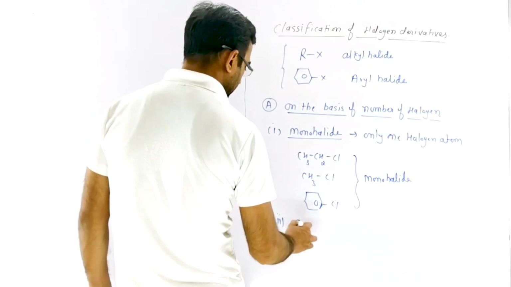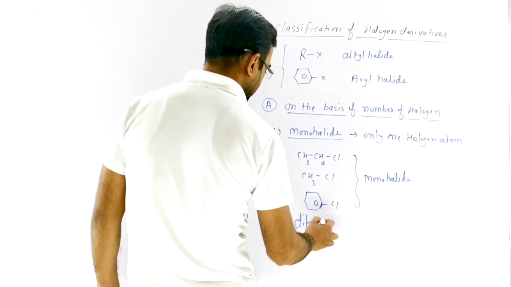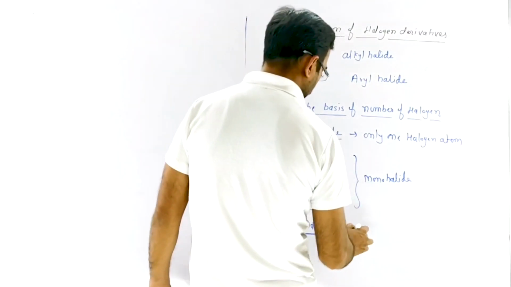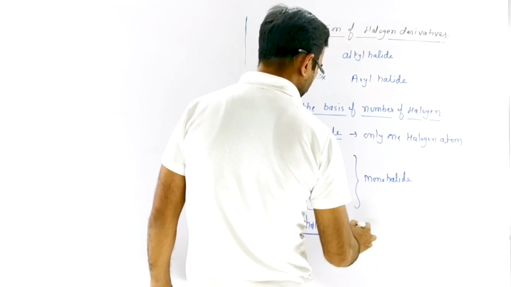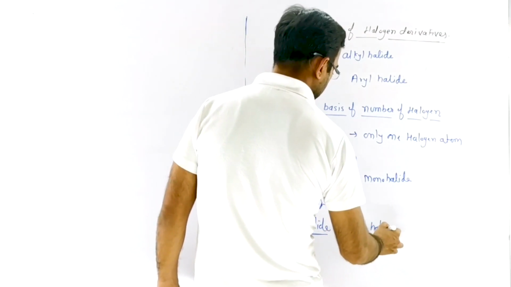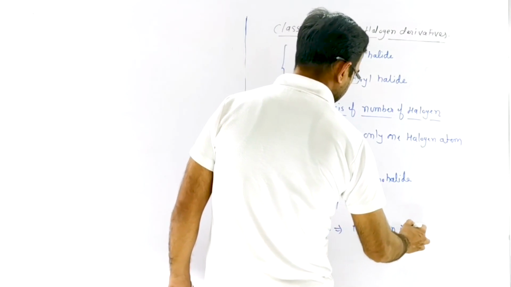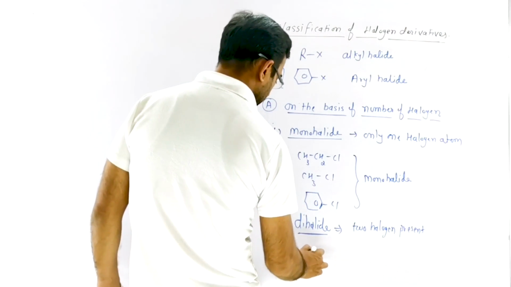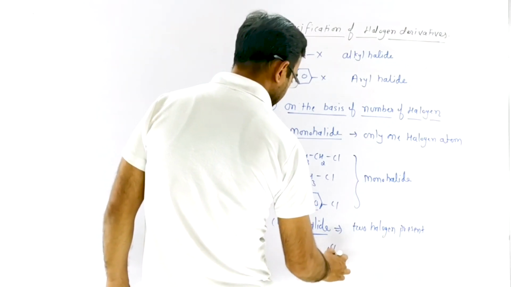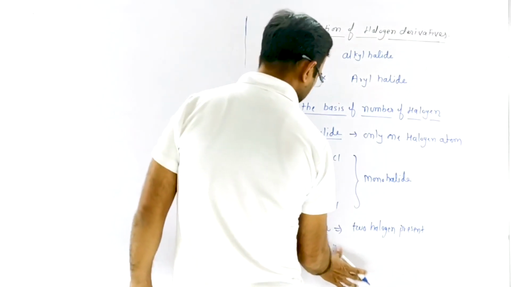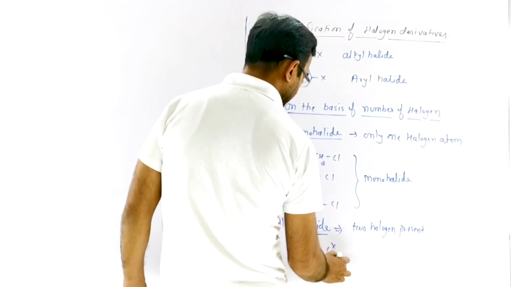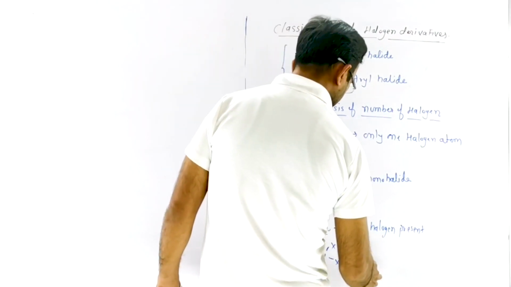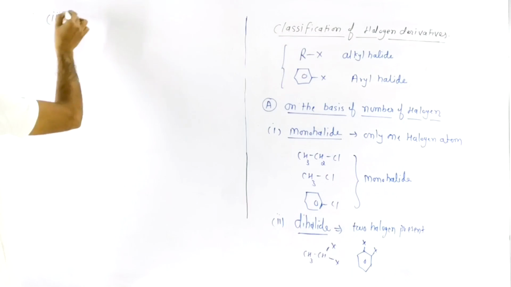Second, dihalide. Dihalide means two halogens are present, like CH3CHCl2, which has two halogens, or we also write it with the common X indicating halogen, or we also write it in aryl halide form. That is a dihalide.